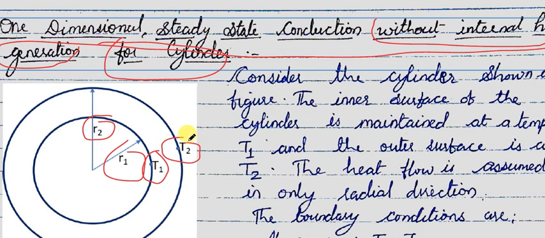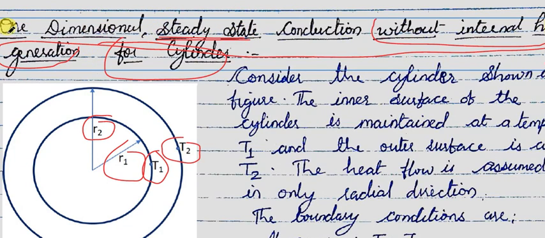The outer surface is at a uniform temperature T2. When we say uniform, that means anywhere on this surface you will find the temperature to be T2 only. These temperatures are also constant, so they are not changing with respect to time because we are considering steady state condition.